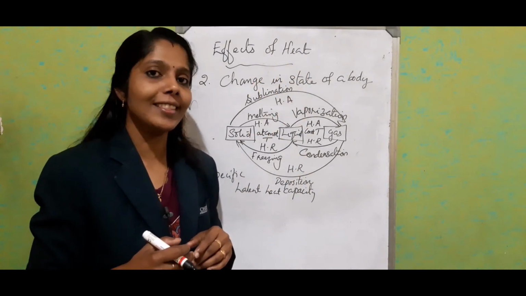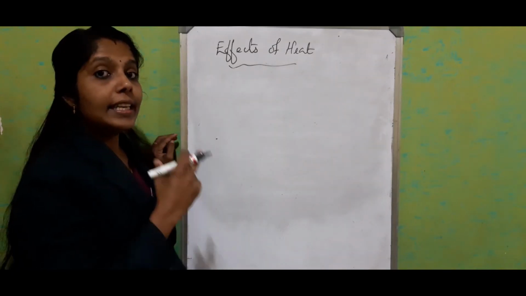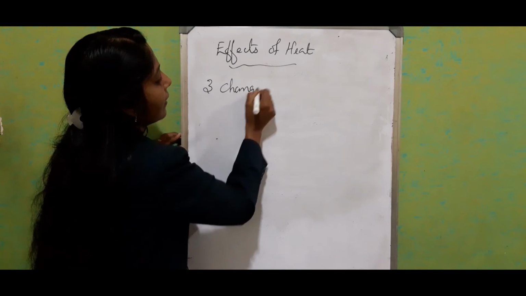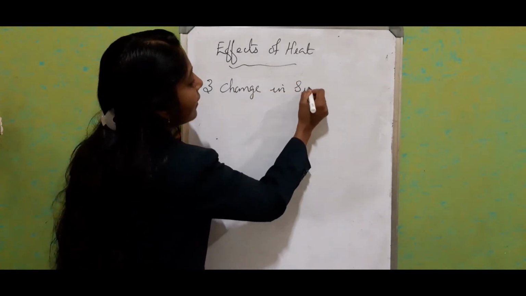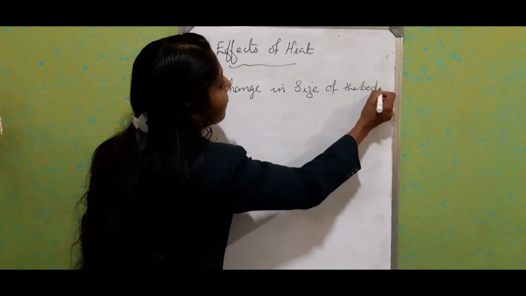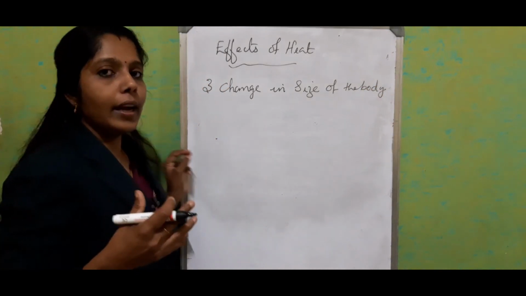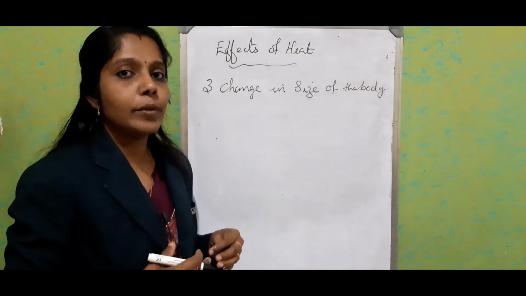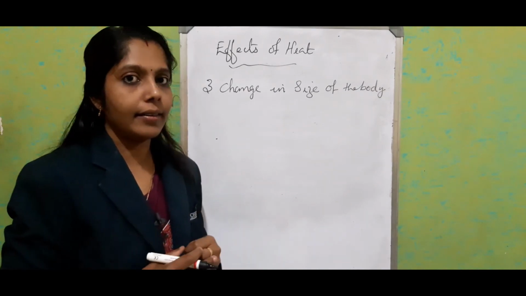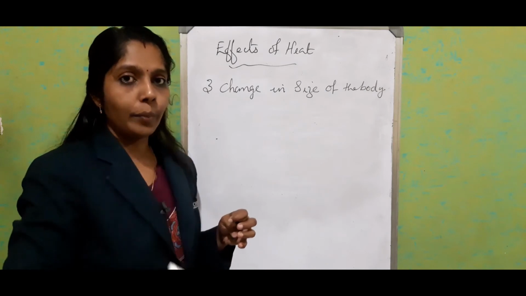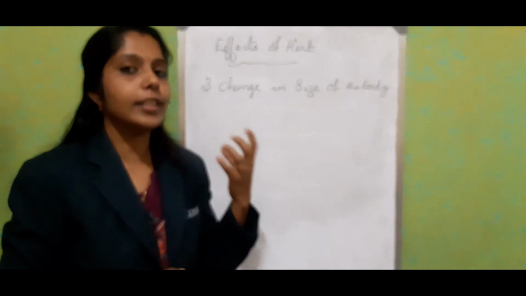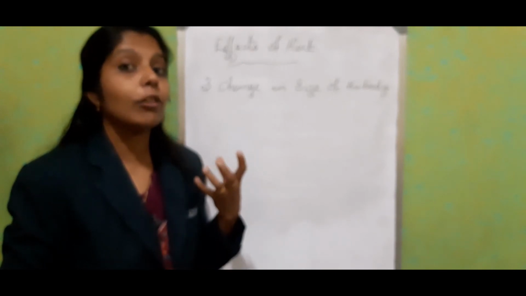Let's move on to the third point: change in size of the body. We know that when heat energy is absorbed, the body will expand, and when it releases heat energy, it contracts.